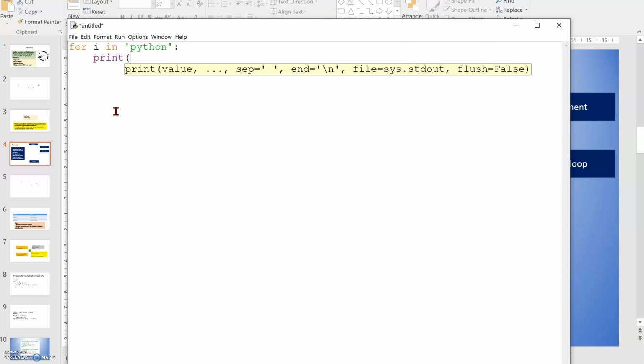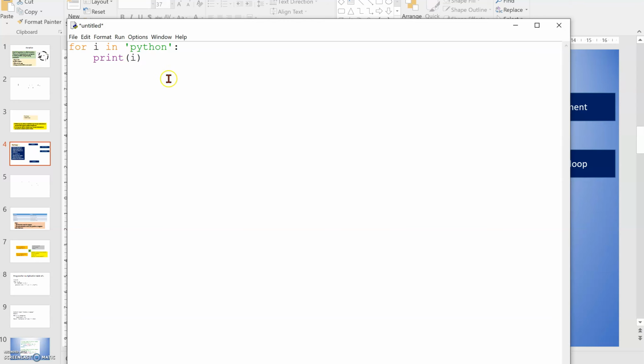Suppose I write here print(i). So what is happening here? i will take the letters of Python. First it will take the letter P, then the letter Y. How many letters are there? 1, 2, 3, 4, 5, 6 letters. The sixth letter is N. After that there is no letter.